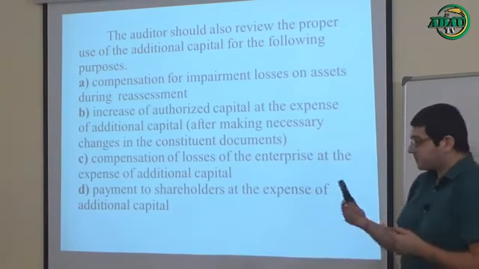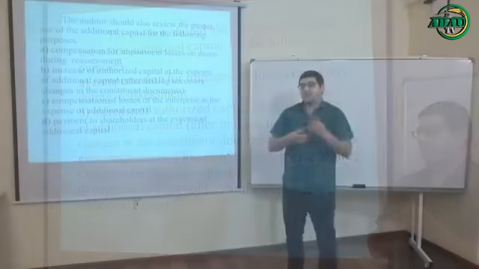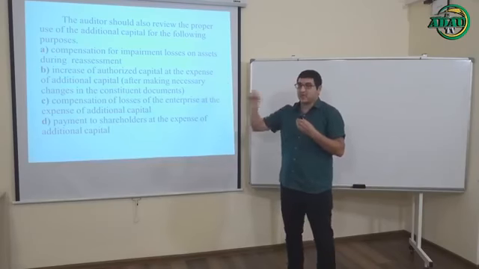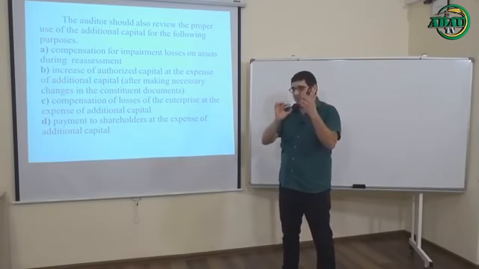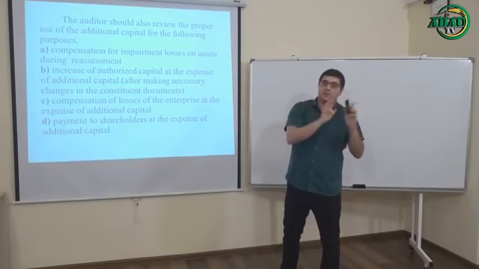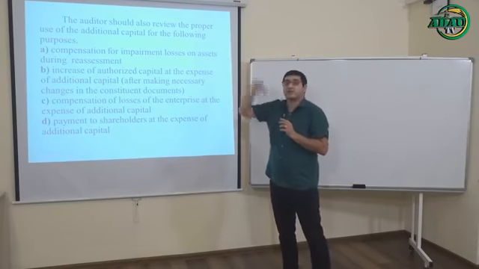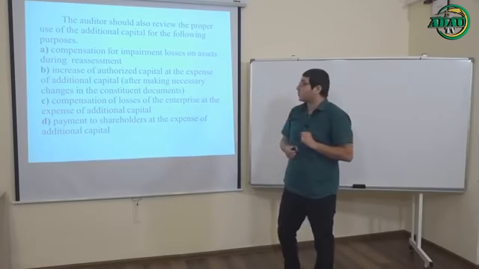For example, $3 as a result of first valuation process and $2 as a result of revaluation or reassessment process. So there's a minus $1 difference between these two valuation processes, and you can compensate your impairment loss at the expense of your additional capital.